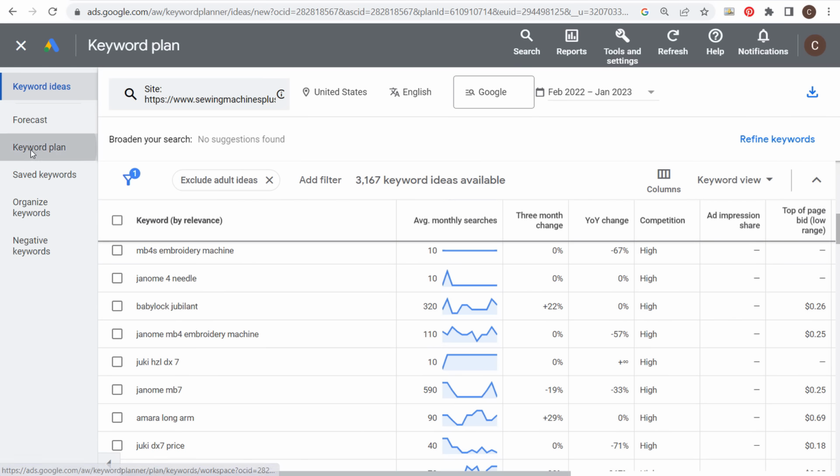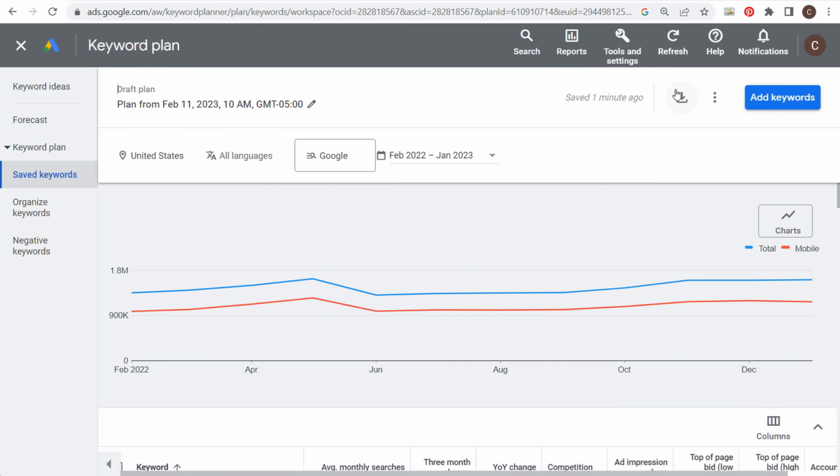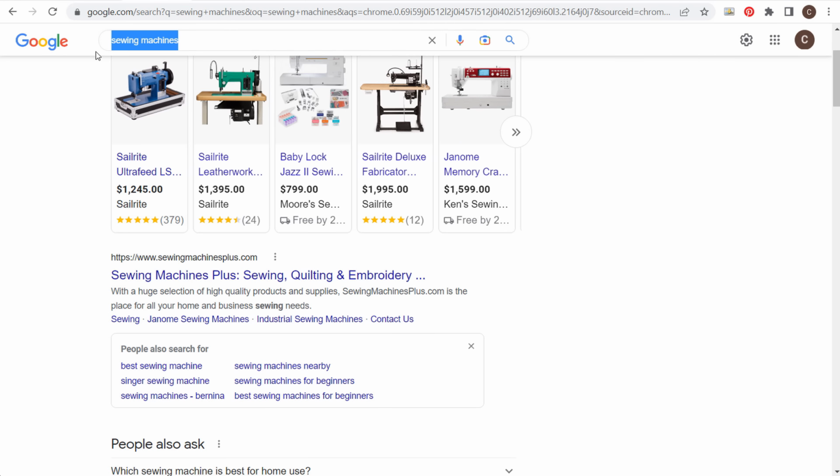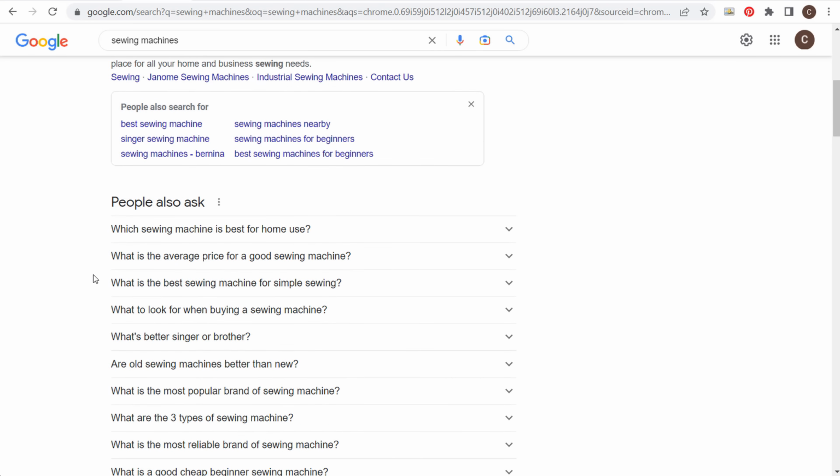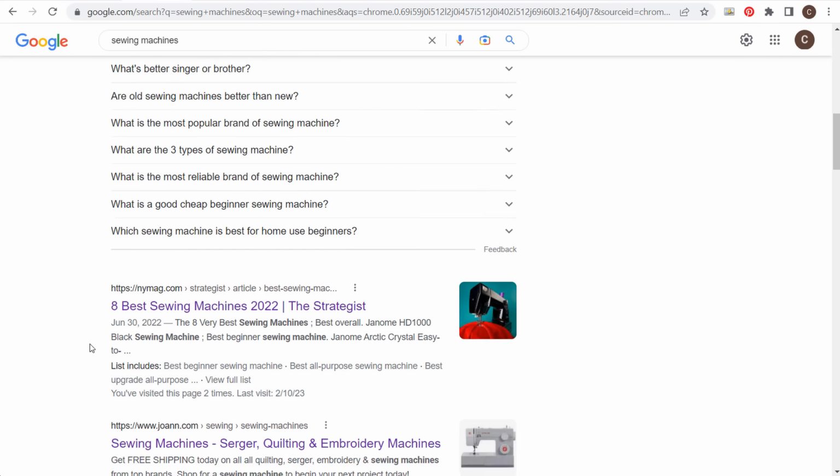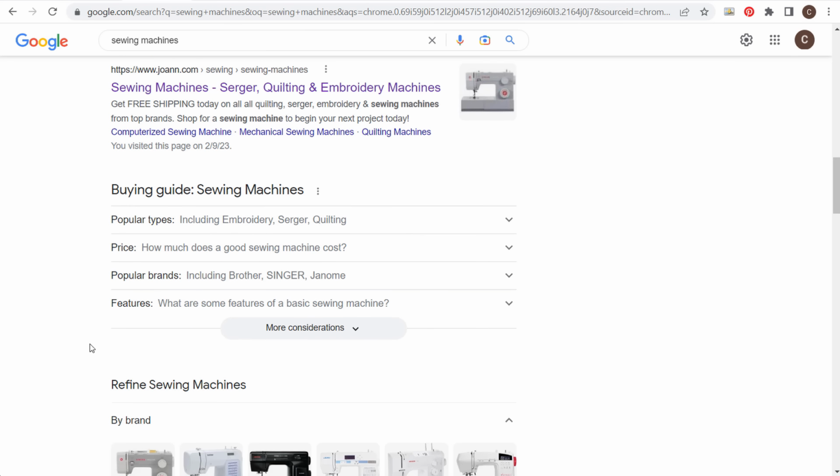Now, before we come over to our keyword plan and we export all of our keywords, I want to show you a couple things. First, looking at the main keywords you're targeting, like sewing machines, what you should do is not only look through all of these different questions, but look at what's ranking, and look at what's ranking in the first position, in the 10th position, in the 20th position.